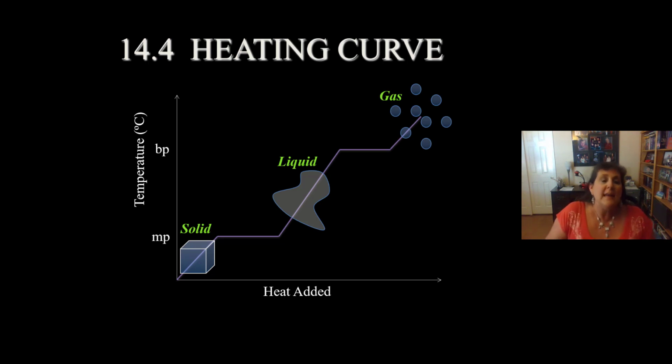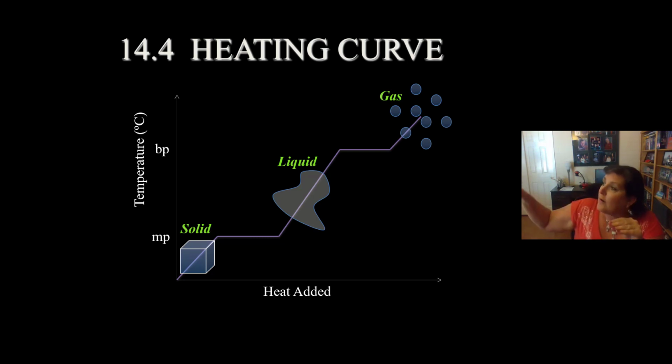Now, as we add heat, the solid warms up. The atoms in the solid will start to vibrate a little bit more with more energy and more energy until, what happens to that solid when we heat it up? Eventually it will break apart and start to melt. So the atoms are going to start to roll around each other. What state of matter do we have then? A liquid, yeah, a solid melts into a liquid.